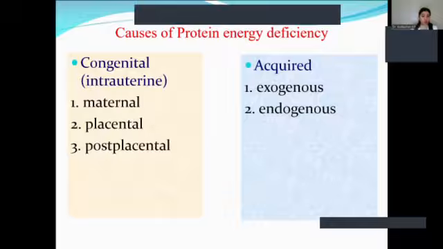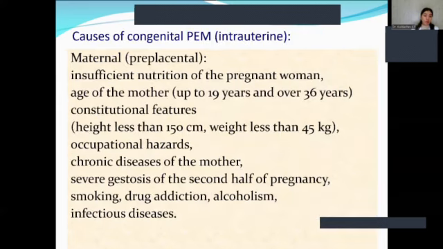So what are the causes of protein energy deficiency? We divide these causes into two types. First one, congenital, which includes maternal, placental, and postplacental, and acquired, which includes exogenous and endogenous factors. So let's start from maternal or preplacental causes. This is insufficient nutrition of the pregnant woman, age of the mother, or chronic disease of the mother, or severe gestosis of the second half of pregnancy, smoking, drug addiction, alcohol, infectious disease, and so on.